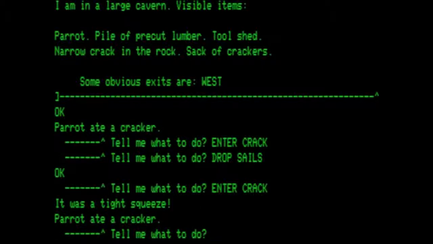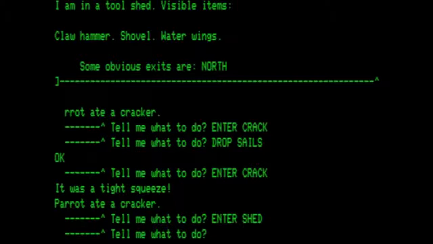So here we need to go into the tool shed. And I want to notice here we are in the tool shed with visible items: claw hammer, shovel, water wings. Obvious exits are north. I want to point out that this is a claw hammer, not just a hammer. And in these kinds of games, every single character used is worth gold. So there is nothing that is going to tell us information that is not important information.